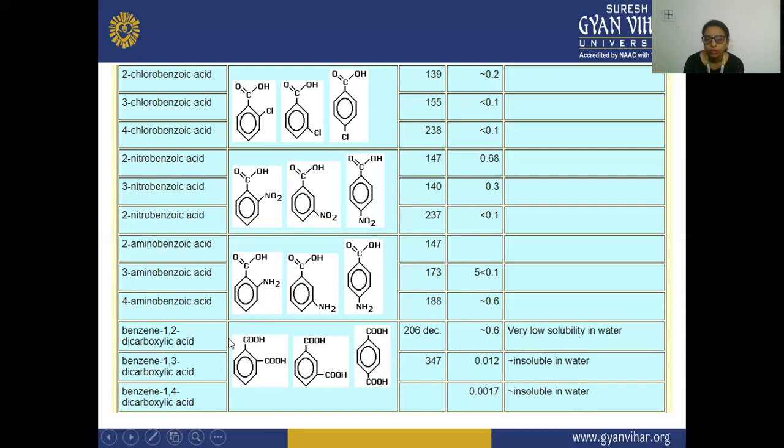This one is insoluble in water, and this is also insoluble in water.